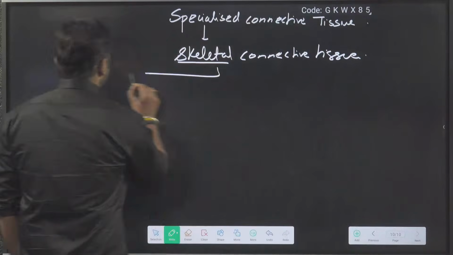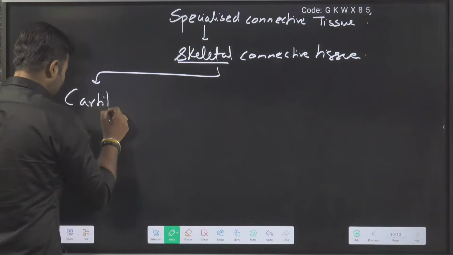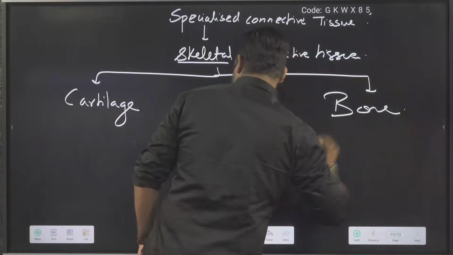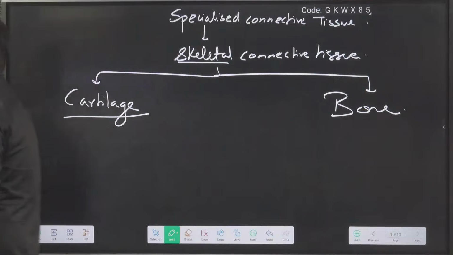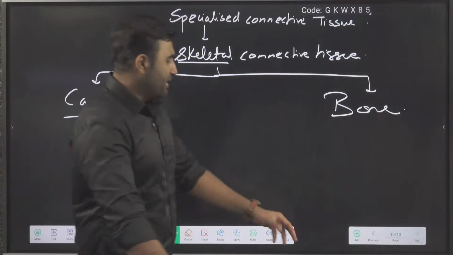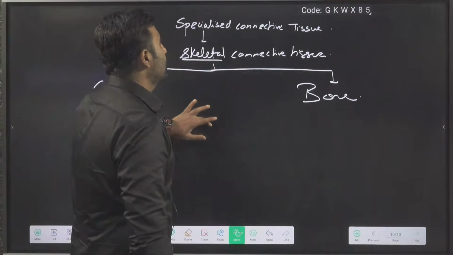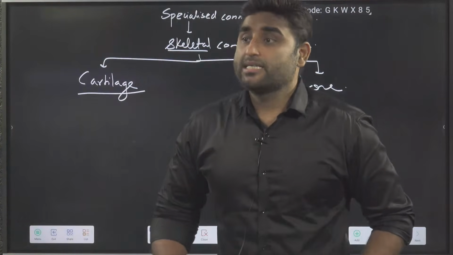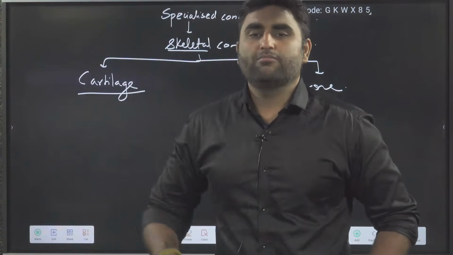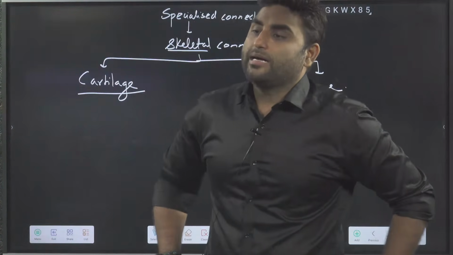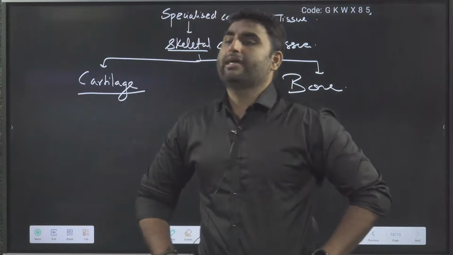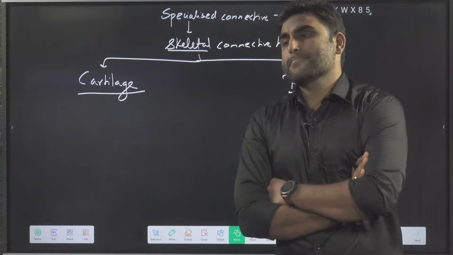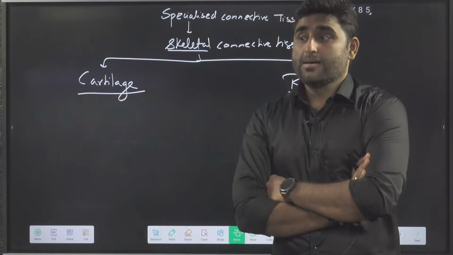So here we will say it consists of cartilage and bone. Okay, everyone? Yes? Now let us discuss. Any tissue when you study it, let's see one question if you can answer. Cartilage and bone are derived from which germ layer? Come on, answer.